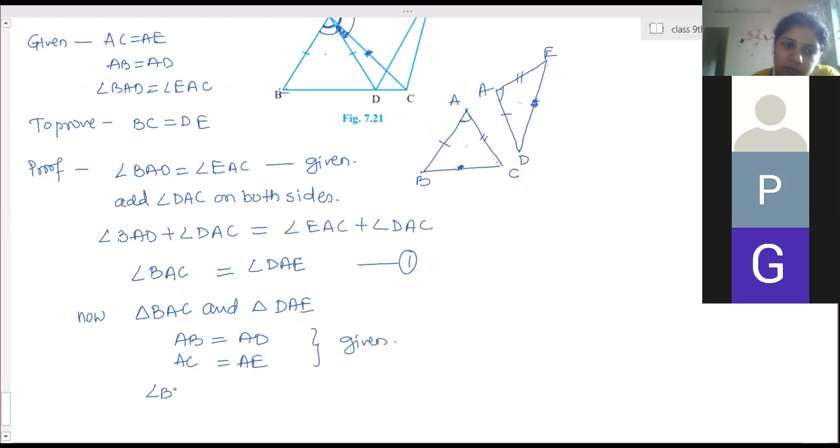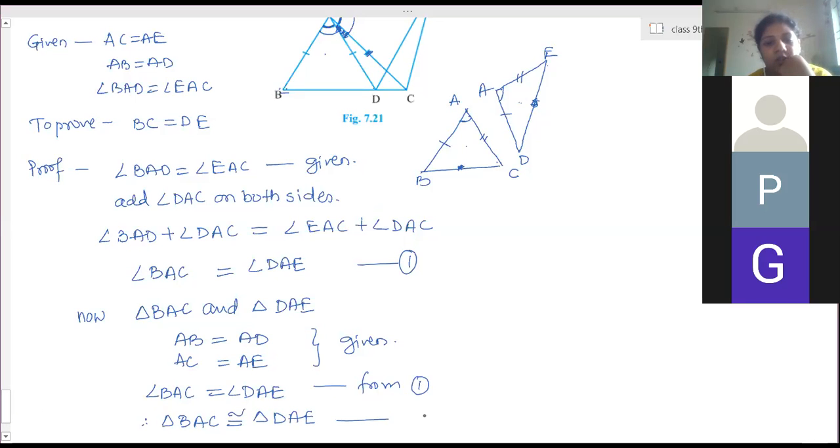And angle BAC is equal to angle DAE, obtained from 1. So triangle BAC is congruent to triangle DAE by which criteria? SAS congruency.